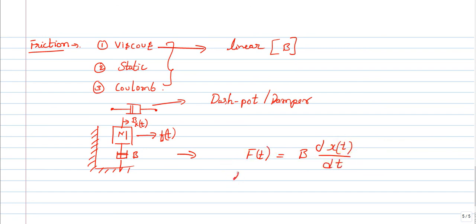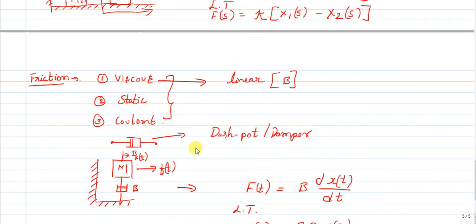And again, if I apply the Laplace transform, F of s is equal to B into s into X of s. So this is the force equation for a friction.